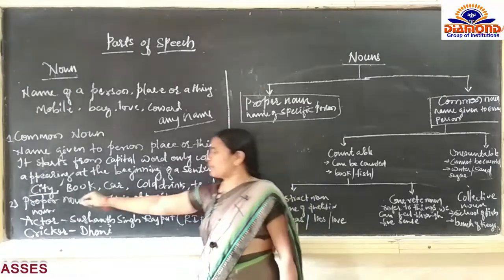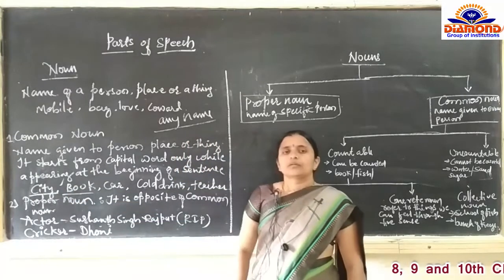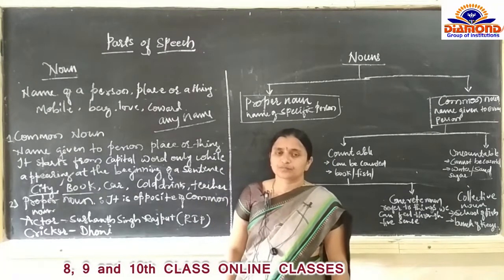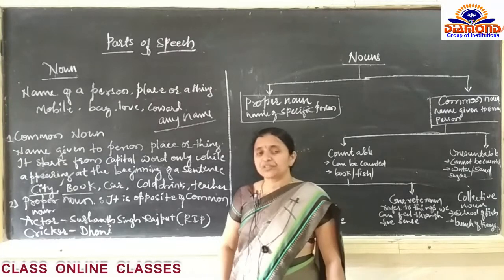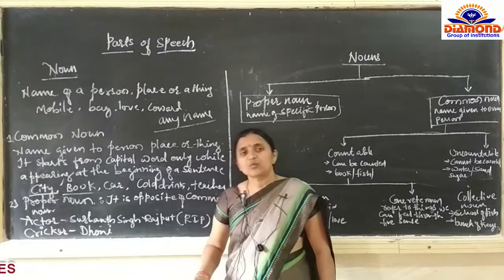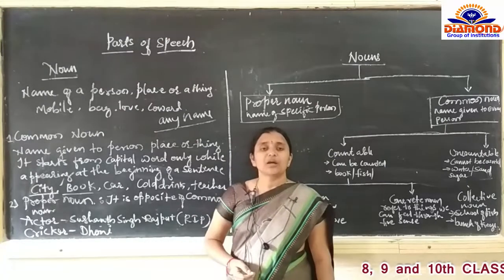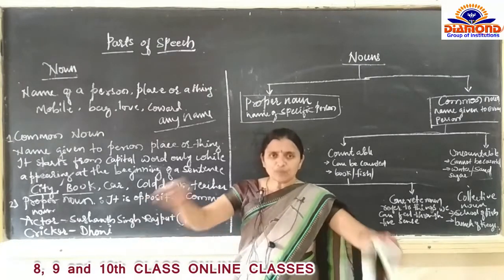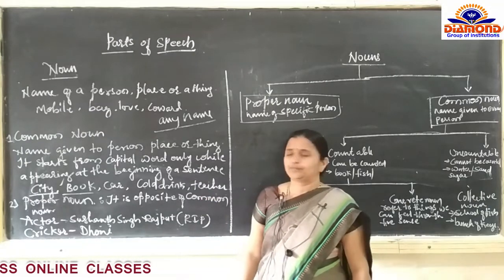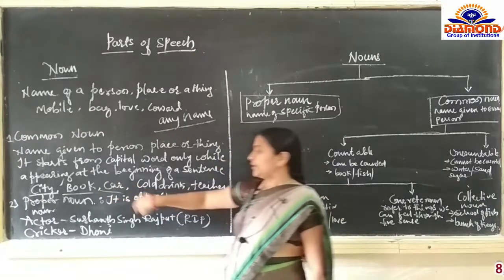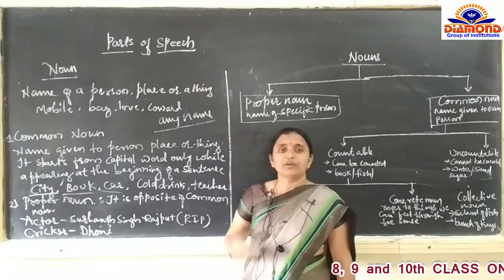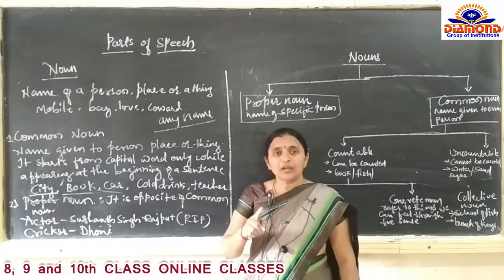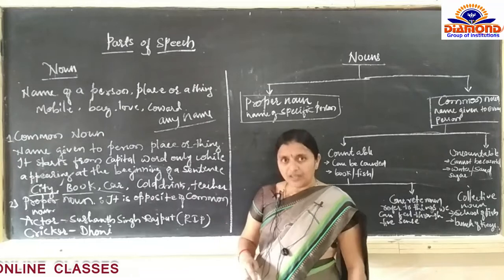Then next, take the example of book. So many books are there. 8th standard books, 9th standard books, 10th standard books, the great epics, Ramayana and Mahabharata. For every book, we are going to call book only. The common word which we have used is book. Then car. It may be a Mercedes car, or a Maruti car, or a Nano car. For every car, the common word given is car.